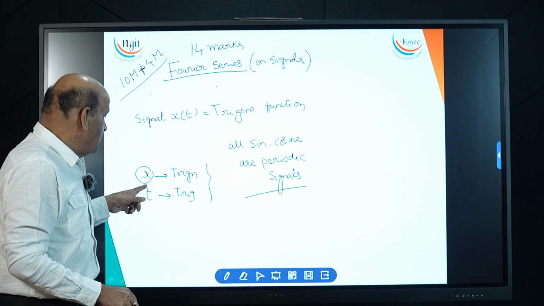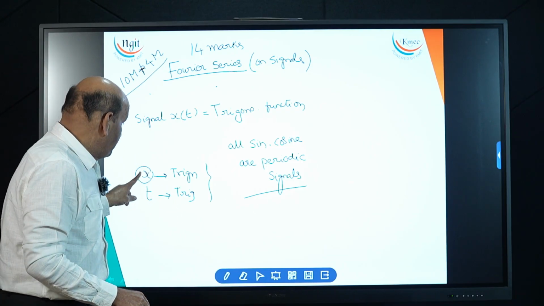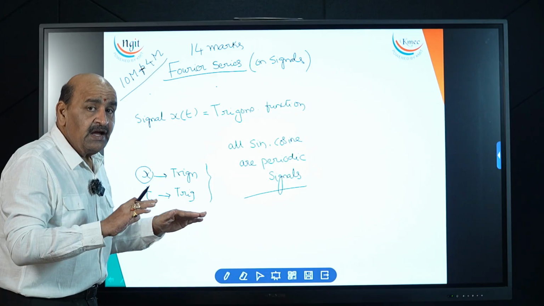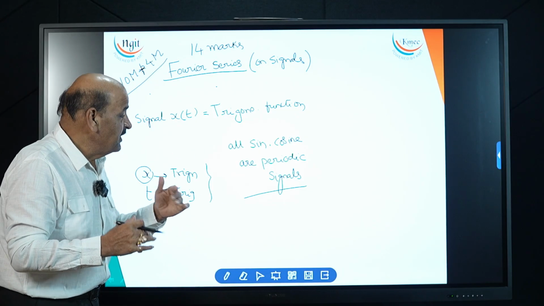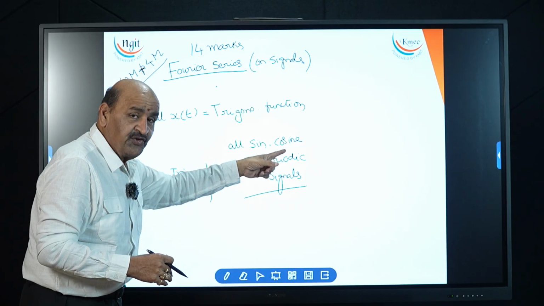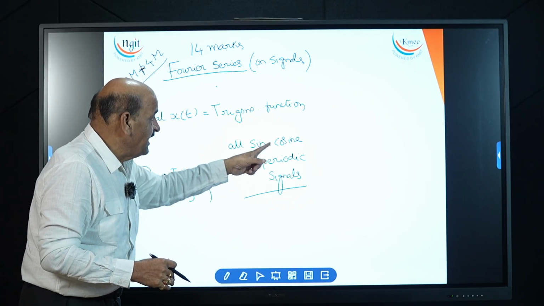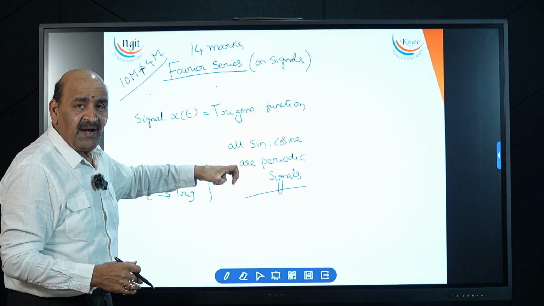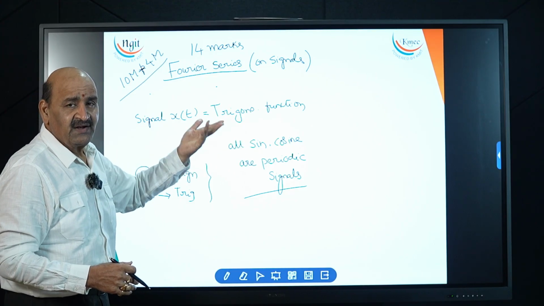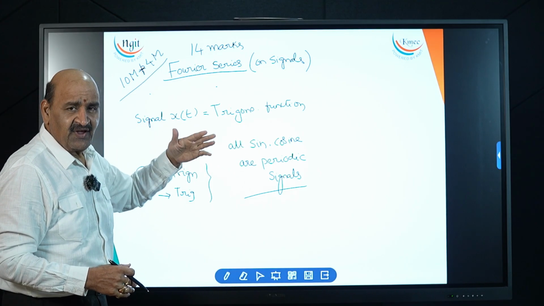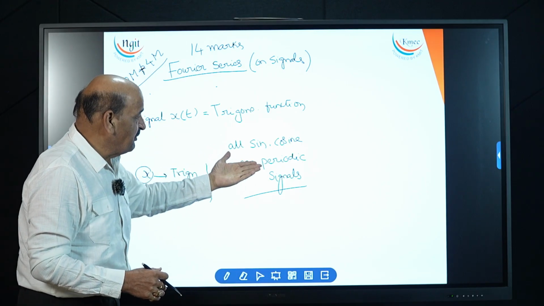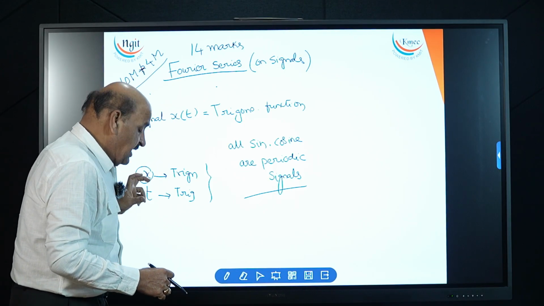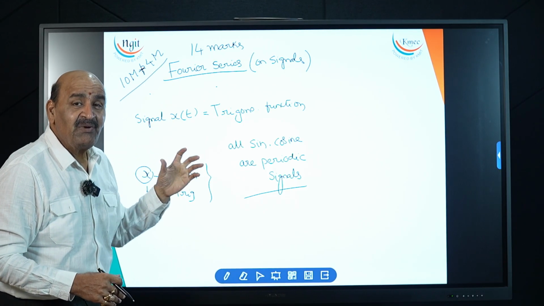Now just look at, students again observe that the purpose of converting a non-trigonometric signal into a trigonometric signal is that we are converting into either sine or cosine terms. Then we know that all sine, cosine are periodic signals. That means all properties can be applied on this one: time shifting, time inversion, time scaling, everything. So the main purpose of studying Fourier series is to convert a non-periodic signal into a periodic signal.